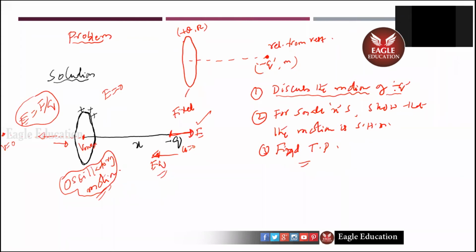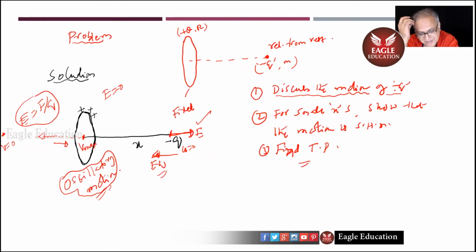Should I tell what I followed? Yes, 100%. Come on. So the charge minus Q doesn't have velocity in the beginning. Due to the electric field of the ring, it is getting attracted towards the ring with the force of EQ.